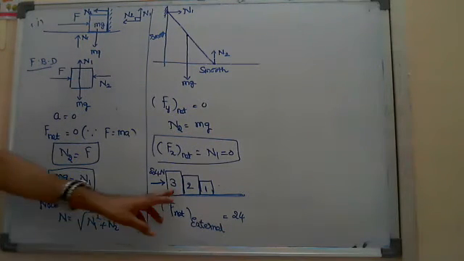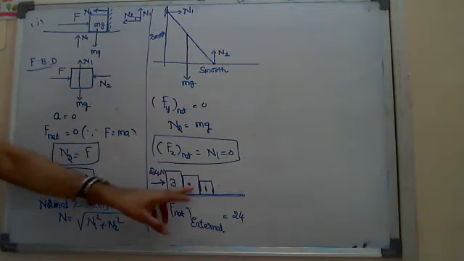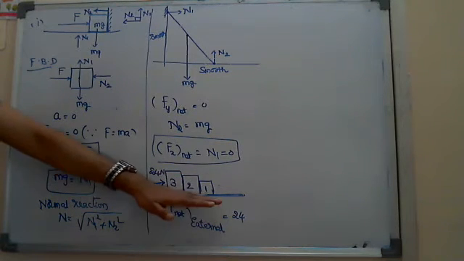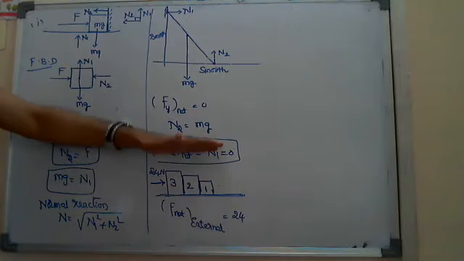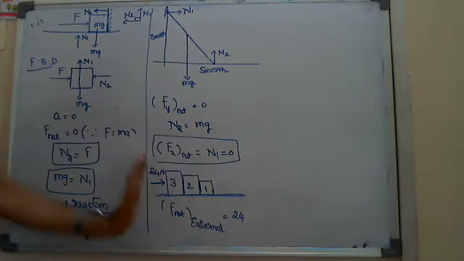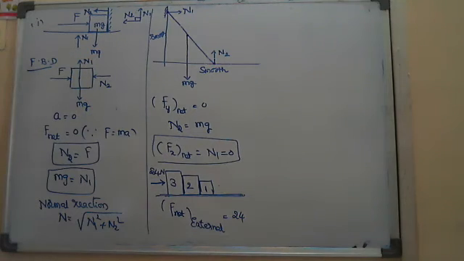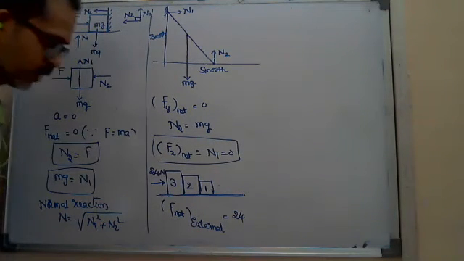Yes, they are not internal forces, they are applied forces, but they are along the y-axis. He is not asking for the normal reaction along the y-axis. He is asking for the normal reaction between the surfaces in contact here. So F external is equal to 24.